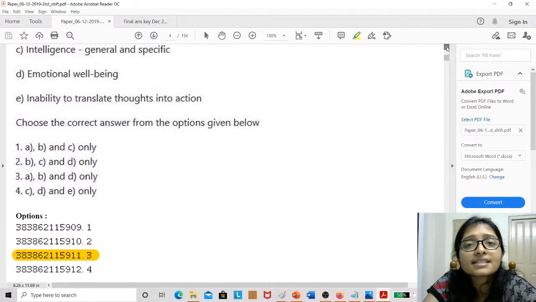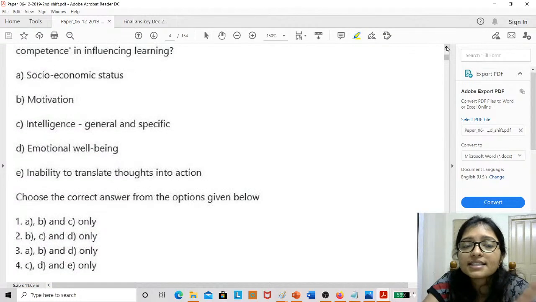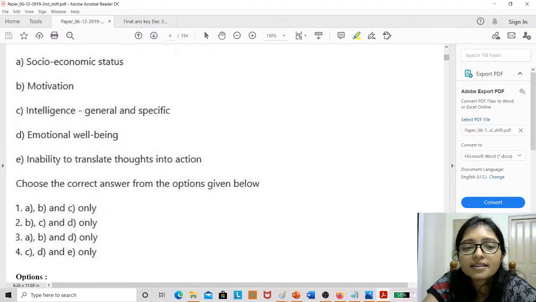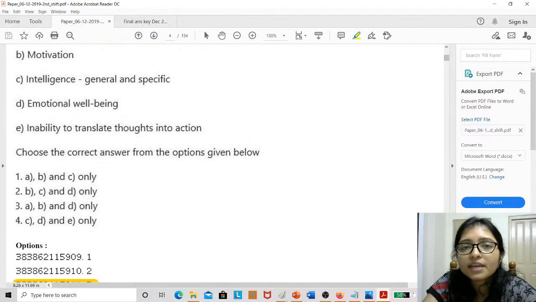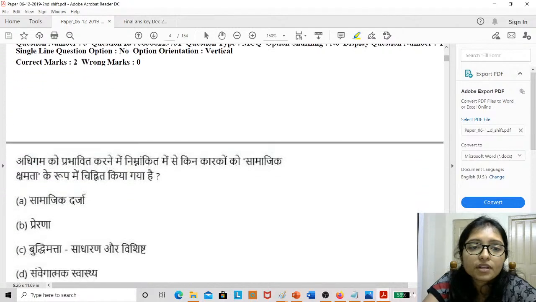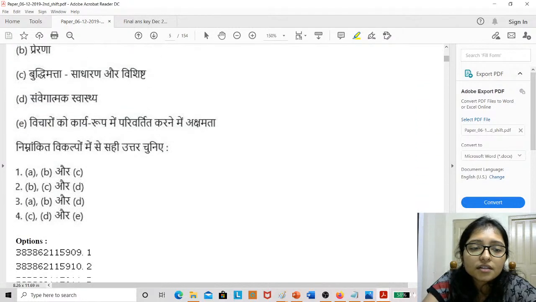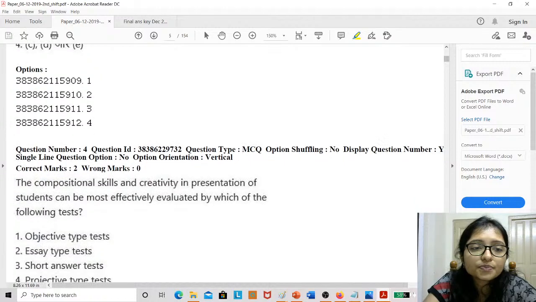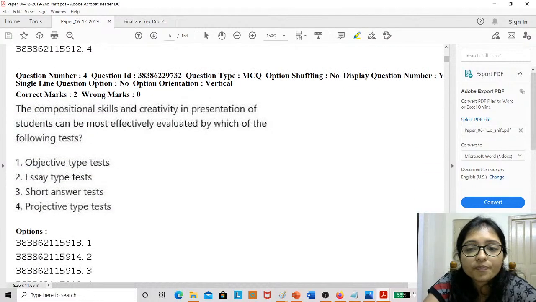Intelligence is not at all social. That's why, using that, you have to eliminate C. So by using C only you can eliminate and get the answer. Now option 4. Now try to do option 4.